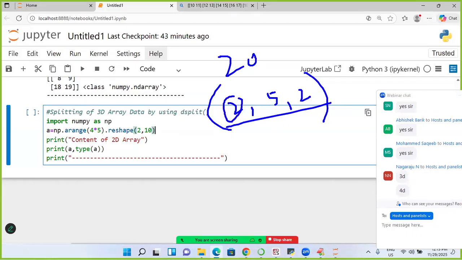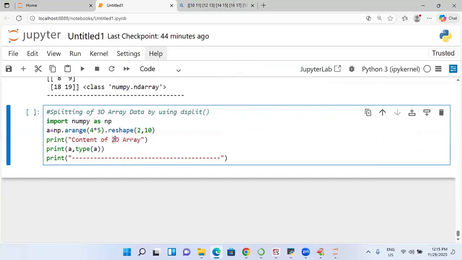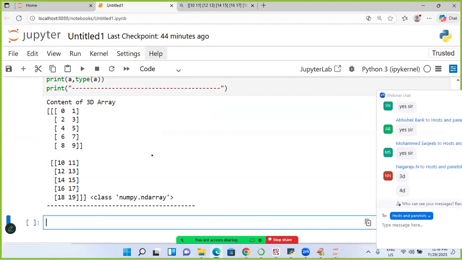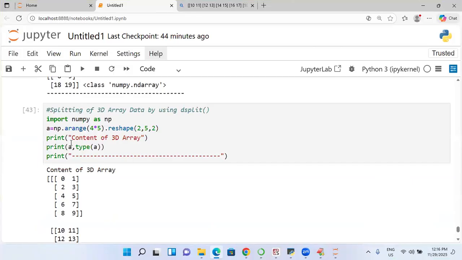So 2 matrices will be coming. Each matrix will contain 5 rows and 2 columns. So I will take it as 3D. So reshape of 2 comma 5 comma 2. So this is my given 3D data here. So we are going to get this 3D. All these things are coming. Now today I am going to apply. Which one I am going to apply, students? So I'm going to take this data something like this. So observe it. This entire thing I want to get it. Apply here.